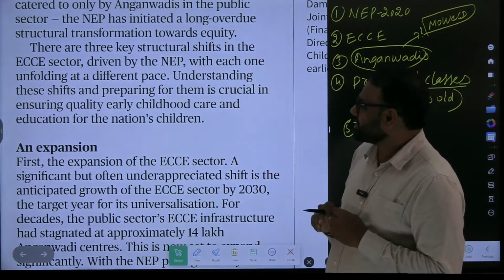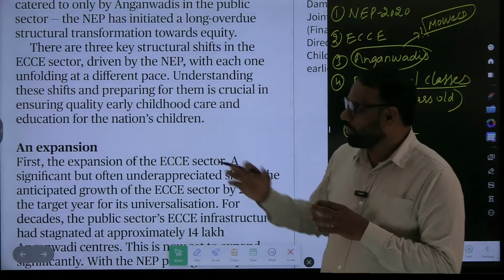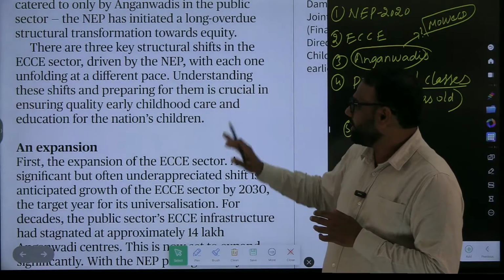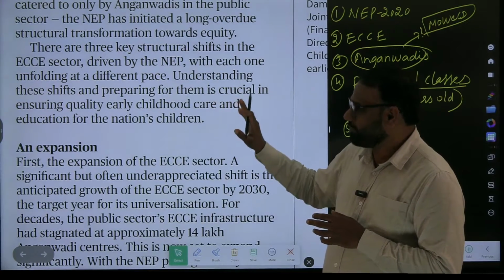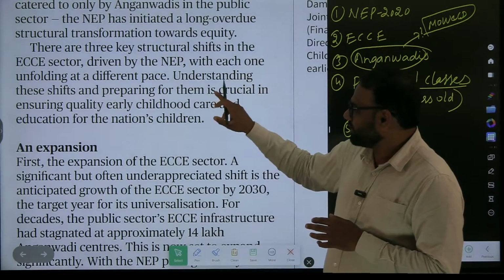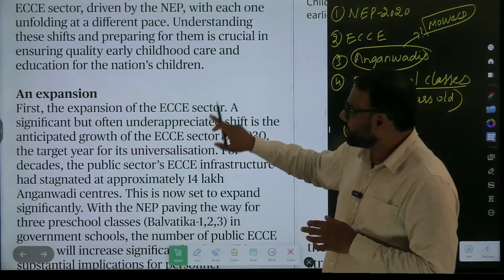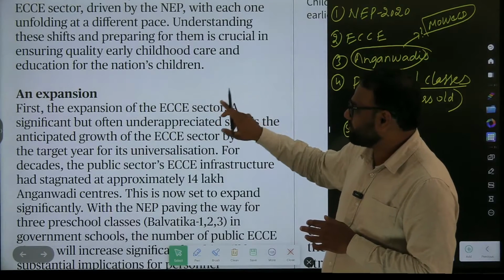There are three key structural shifts in the ECC sector. So there are three important changes which you have brought, which we will be seeing later on, driven by the NEP, with each one unfolding at a different pace. They are not given here; later on, probably they might have given. With each one unfolding at a different pace, understanding these shifts and preparing for them is crucial in ensuring quality early childhood care and education for the nation's children.